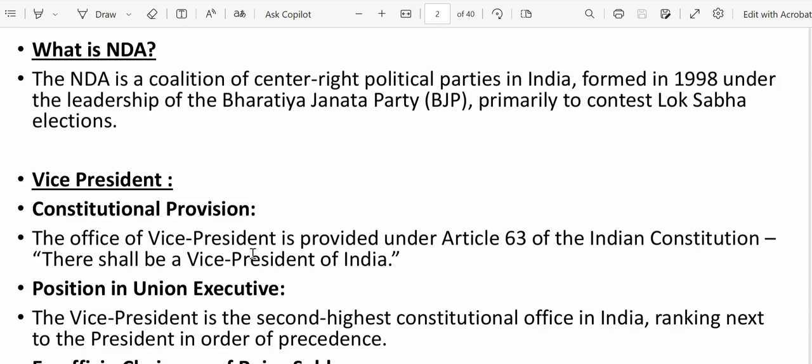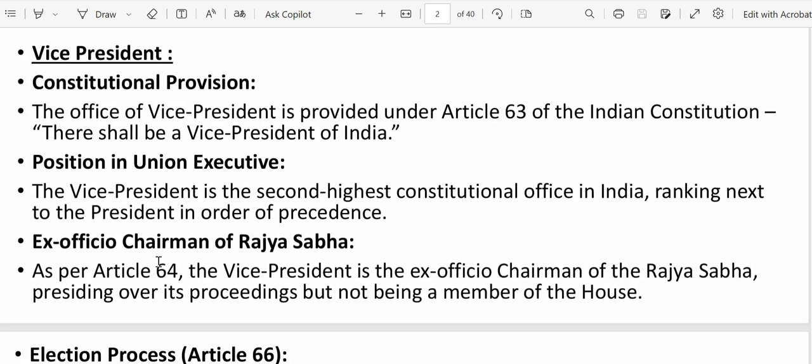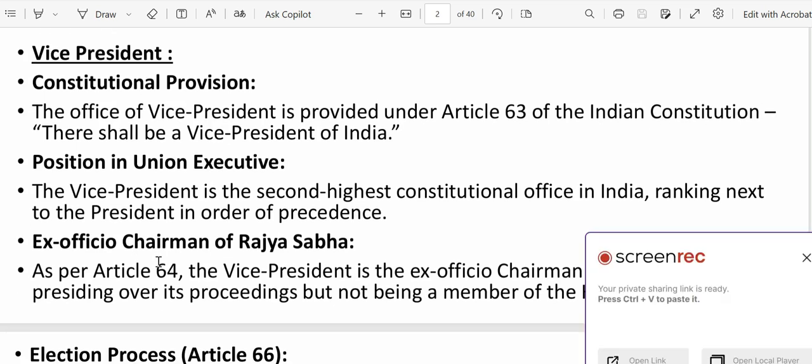If we talk about the constitutional provision, there is Article 63 of the Indian Constitution. What it says exactly is: there shall be a vice president of India. So based on Article 63, we have the provision of having the vice president. Now when we talk about the position in the union executive, the vice president is the second highest constitutional office in India, ranking next to the president in order of precedence. Next, ex officio chairman of Rajya Sabha.